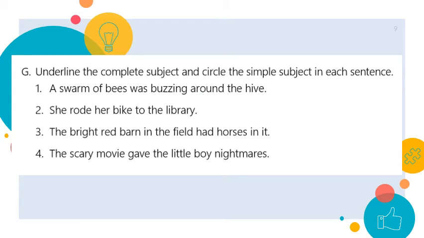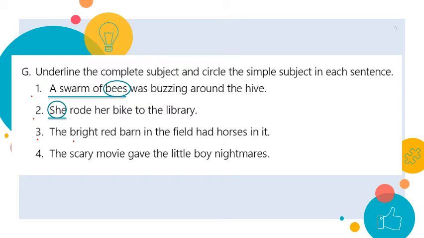Underline the complete subject and circle the simple subject in each sentence. Number 1, a swarm of bees was buzzing around the hive. The complete subject is a swarm of bees, and only the noun here is the simple subject. I'm talking about bees in this sentence. Number 2, she rode her bike to the library. So only she is my subject, and it's the same, simple and complete, because it's a pronoun.